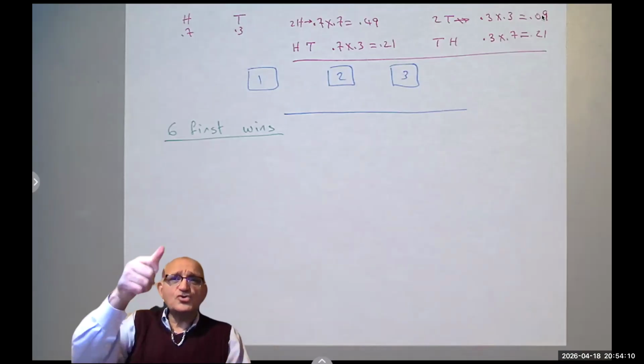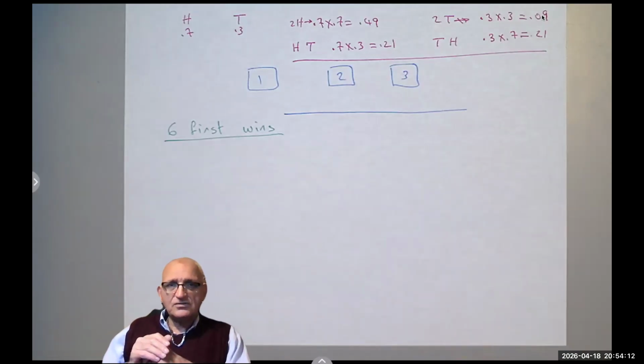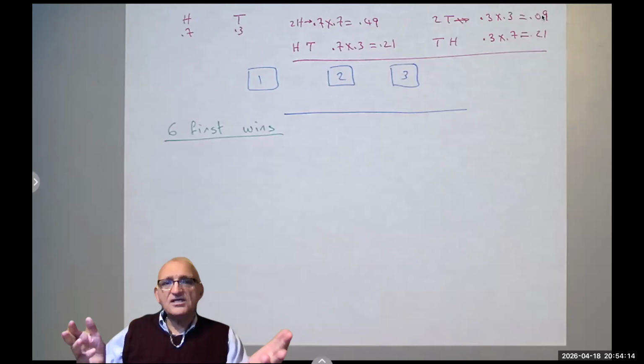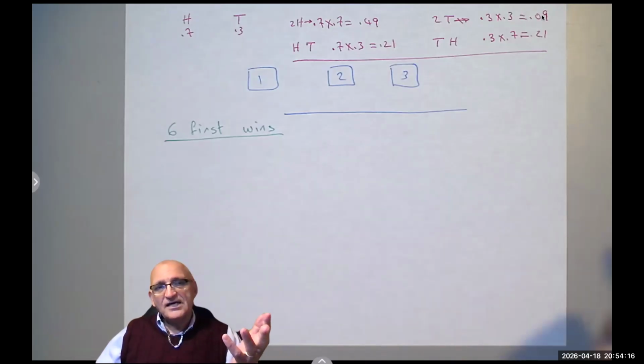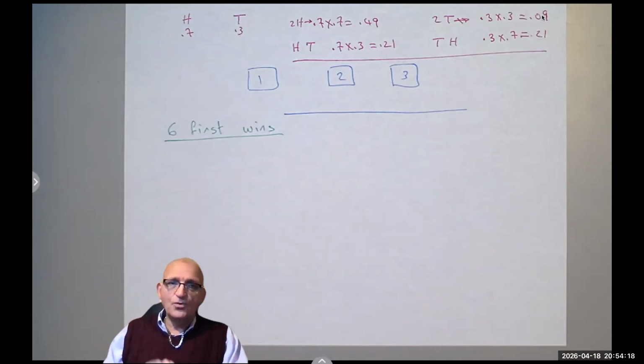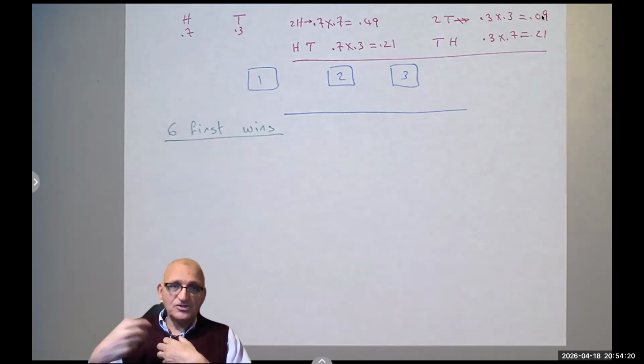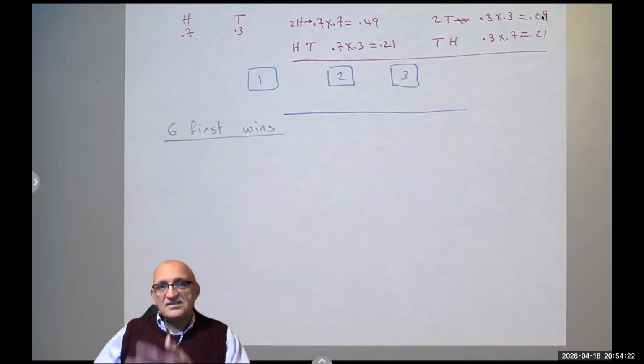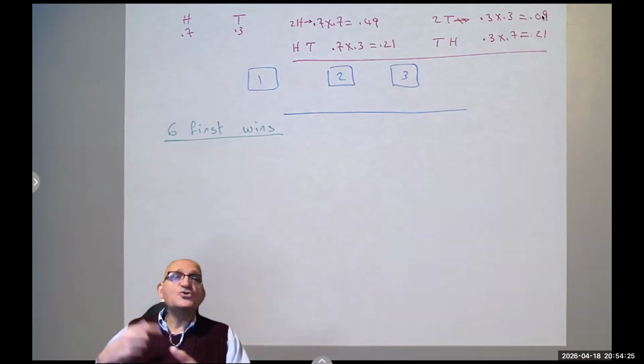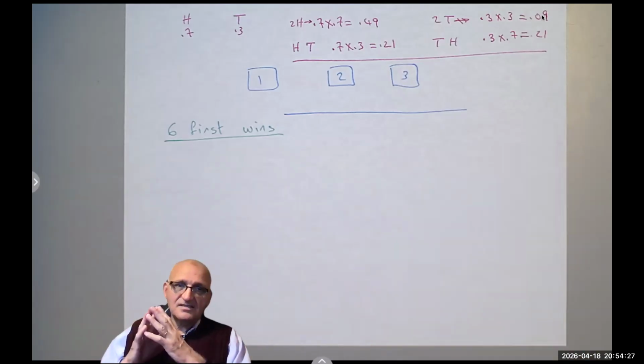So maybe you are going to toss a coin to see who's going to play first. We are two players. So let's say you won, so you're going to roll the die. If you get a 6, the game is over, you won. If not, it's my turn. So I'm going to roll the die and see if I get a 6 and win. And we keep doing that until somebody gets a 6.